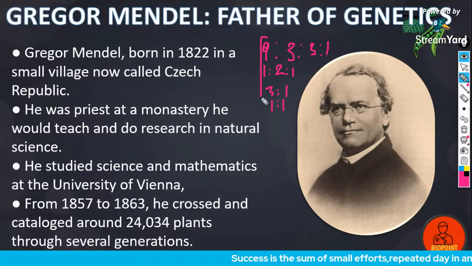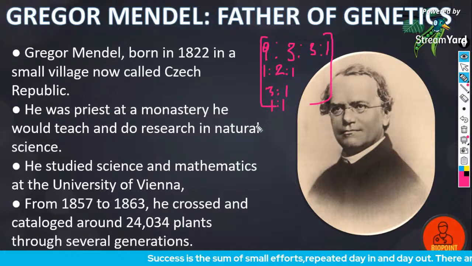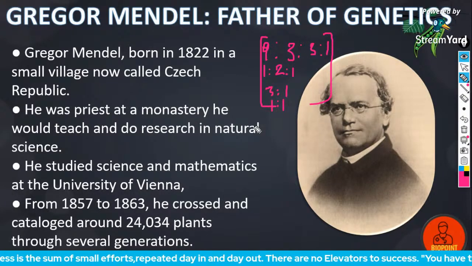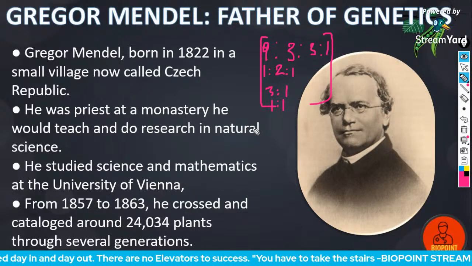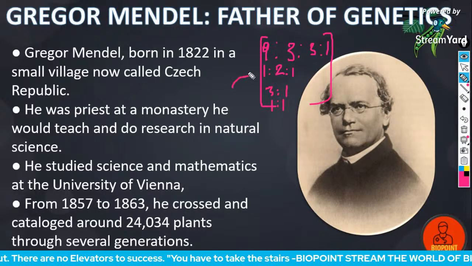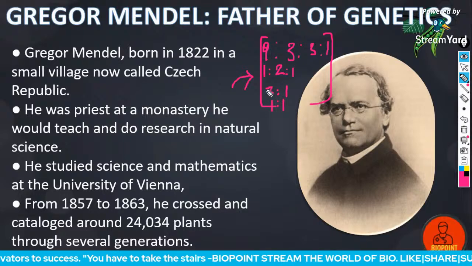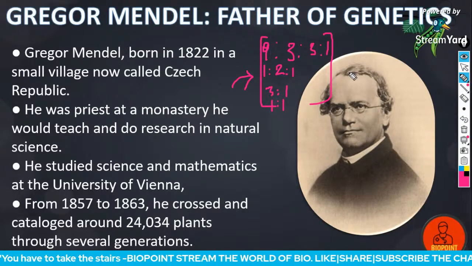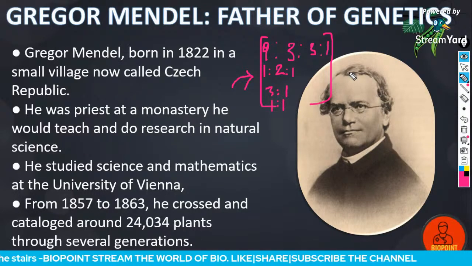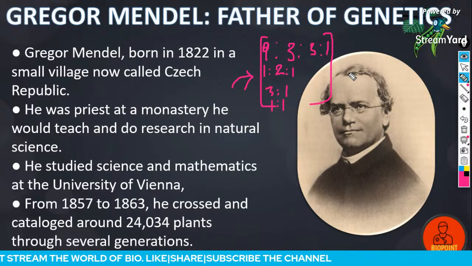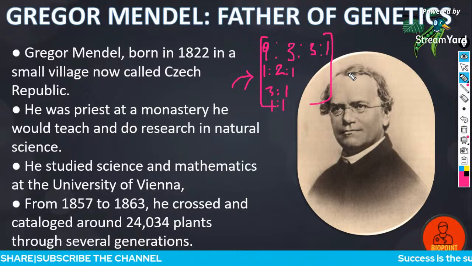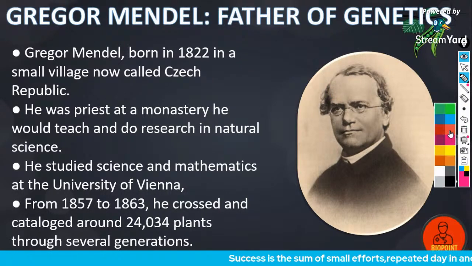Different ratios like 9 is to 3 is to 3 is to 1, 1 is to 2 is to 1, 3 is to 1, and 1 is to 1 were included. He used different mathematical numbers combined with biology, which made it very difficult for the professors to understand what he was trying to convey to them.